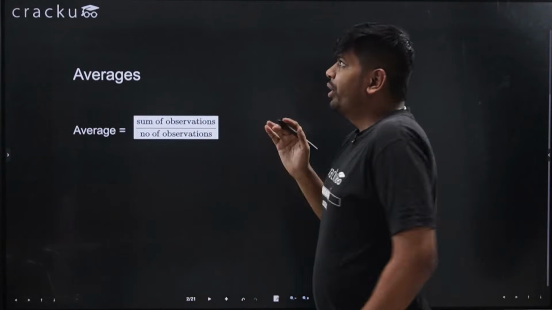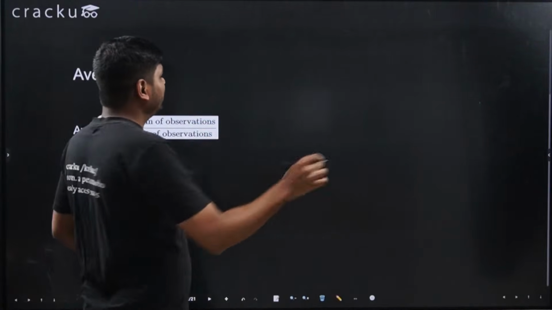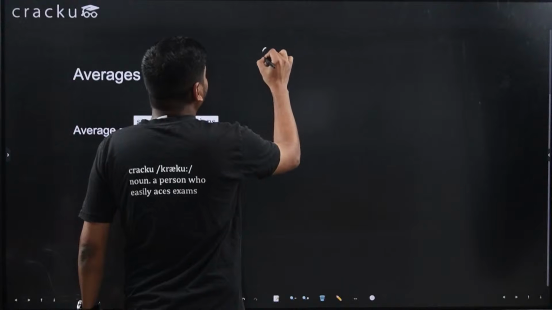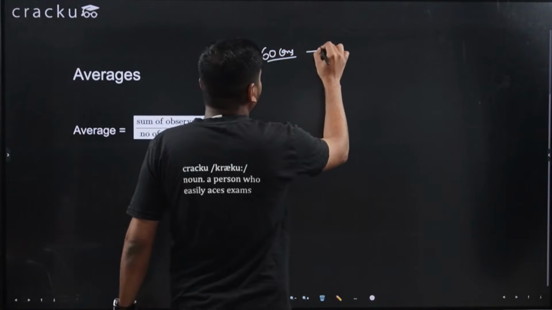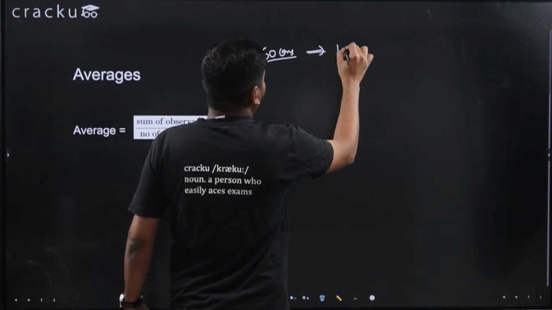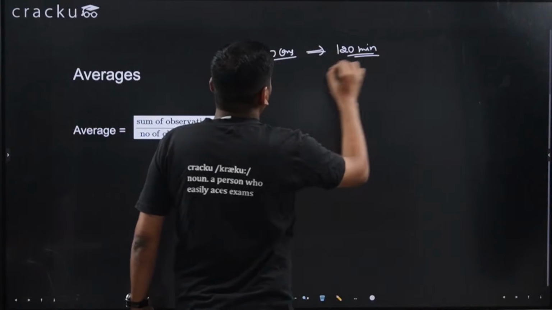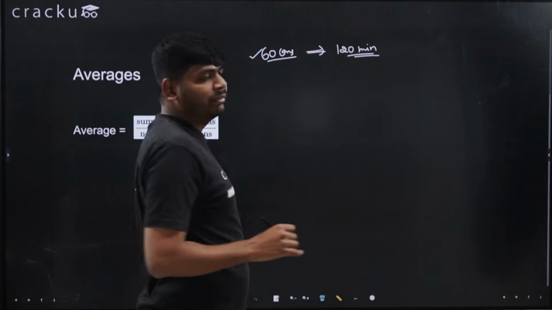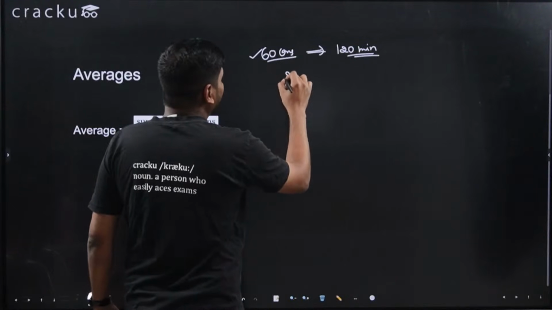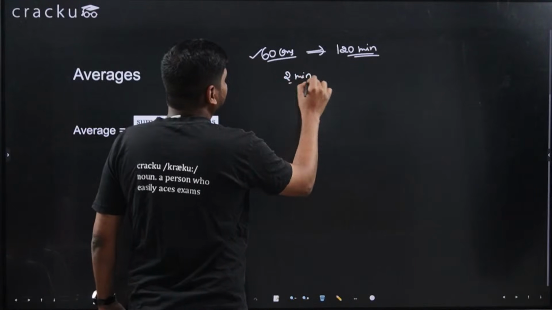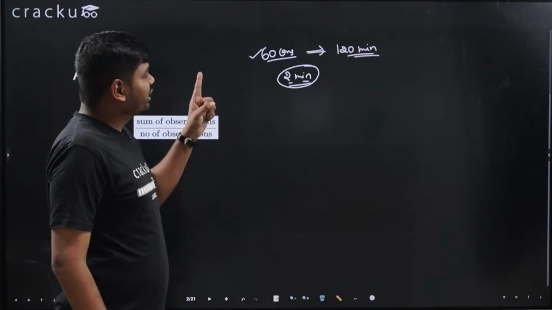See, whenever you are giving any examination, make sure, see, you will have 60 questions and time is 120 minutes. Right? 60 questions and time is 120 minutes. Now, for each question, you can spend at max 2 minutes. You can spend at max 2 minutes for a single question.